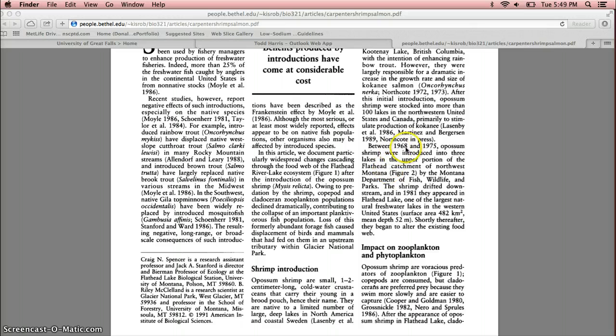Between 1968 and 1975, we added shrimp into the Flathead Lake. Now this created a lot of different things within the food web. The shrimp that we added were also voracious predators of zooplankton, so I want you to keep that in mind, that these are very good predators of what they eat.